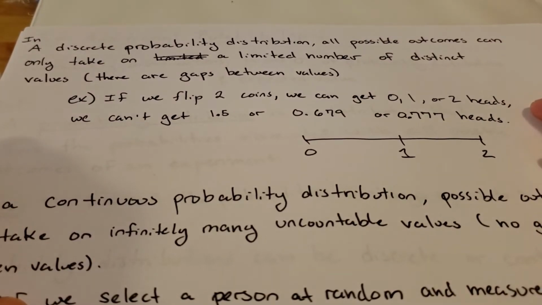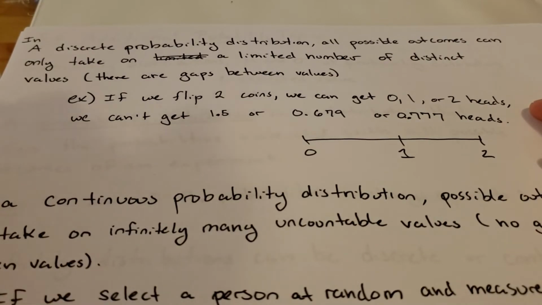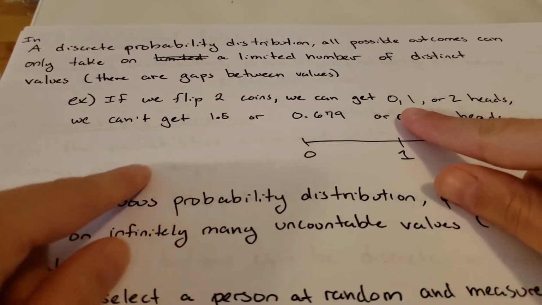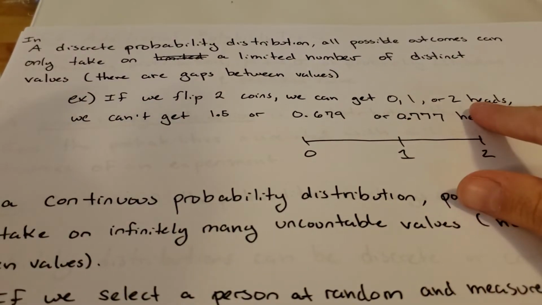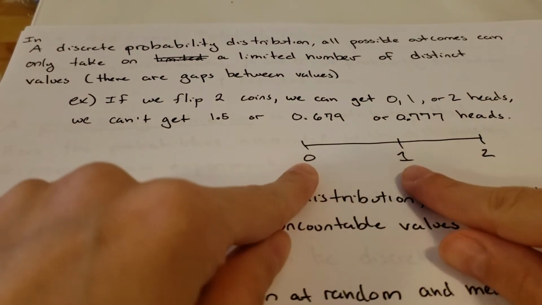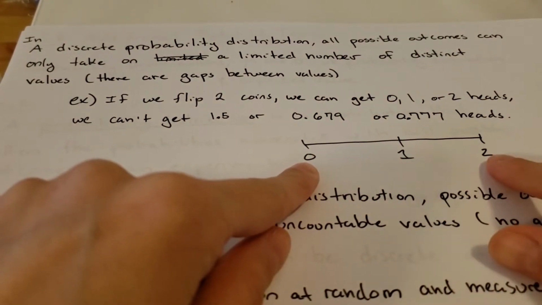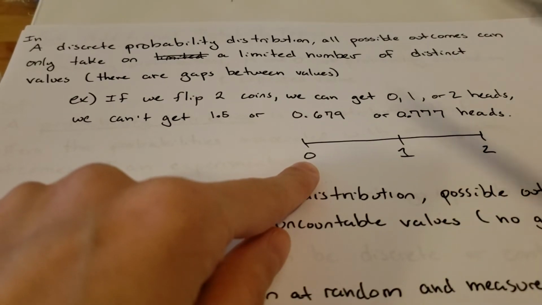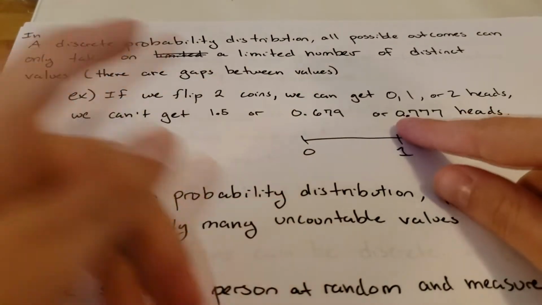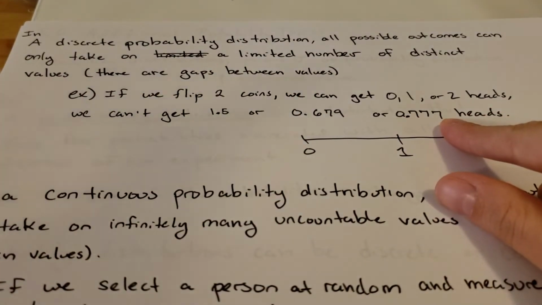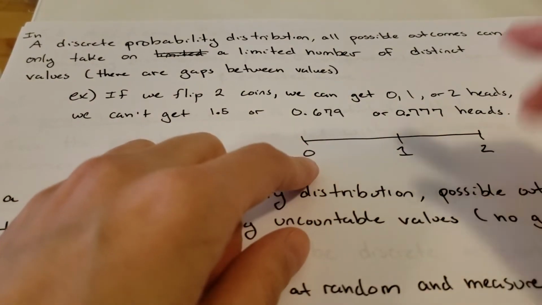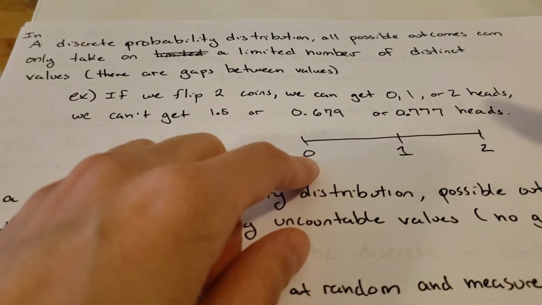So the last example that we saw was an example of a discrete probability distribution. This is because, let's say we're flipping 2 coins. We can end up with 0 heads, 1 head, or 2 heads, right? We can't fall on any value between 0 and 1, and we can't get any value between 1 and 2, right? It wouldn't make any sense if we were to get 1.5 heads or 0.679 heads or 0.777 heads or something like that, right? We have to only have a whole number of heads. We can't have anything fractional like that.